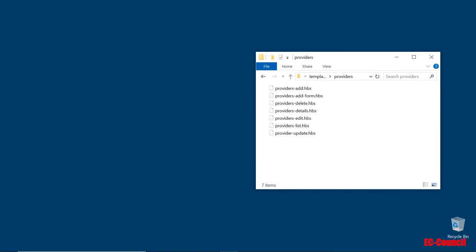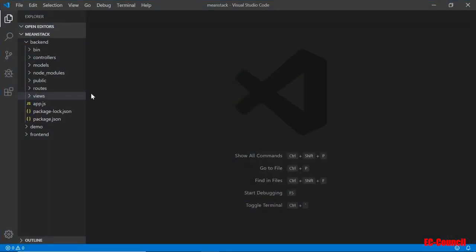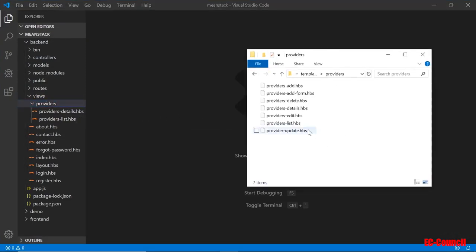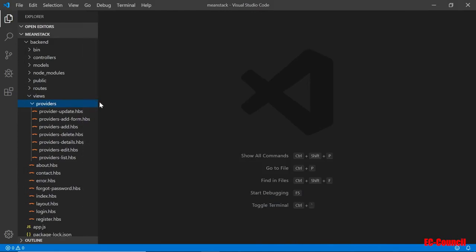So let's go into the code, and right in here in the views folder under the providers, I'm going to add those templates. Let's go back to the folder again, and here we are. I'm going to drag all these, except we already have the list and the edit. The details, you don't need those, but I'm going to select all of these, and the edit and the update. So you can just drag all these templates and add them to the providers folder, so we don't have to create the templates manually.